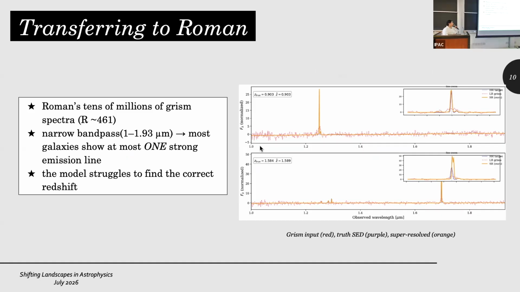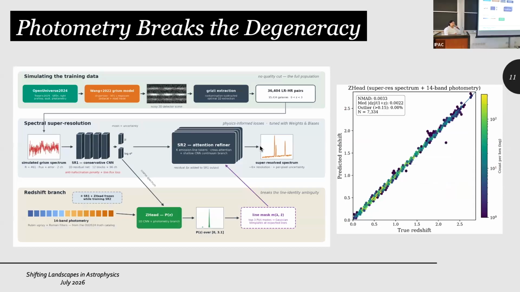It's just between 1 to 1.93 micrometers, and most galaxies only show one significant emission line in this region. That's why the model kind of struggles to find the correct redshift here, because it can't figure out which line this is. What we needed to do was add the photometry here. The photometry is able to help us break the degeneracy.